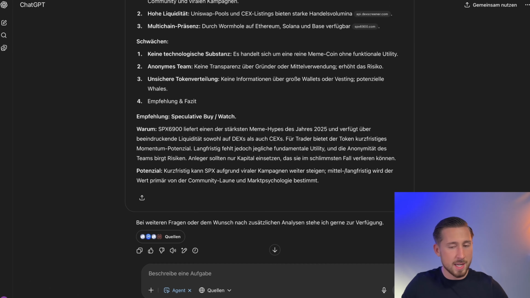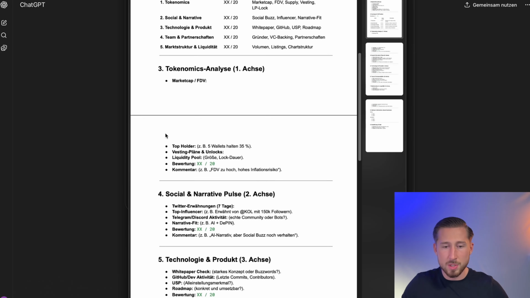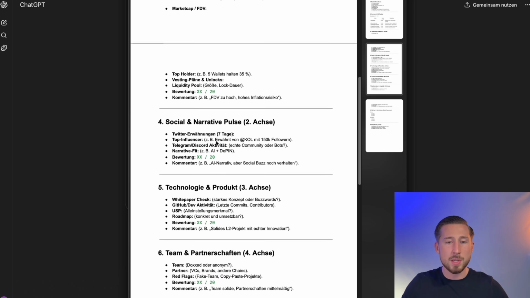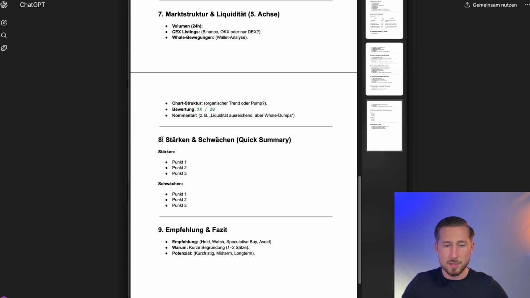Plus, at this point, I have a second PDF as well because I want to have a specific output, and to ensure that the output from ChatGPT is also predetermined, I've basically created a system here where each altcoin will later be entered into a sheet. So for me personally, that's also very important when I want to conduct comprehensive analyses. At the end of the day, I basically have an overall overview with strengths and weaknesses along with a recommendation and an overall conclusion. It's definitely very convenient and saves an incredible amount of time.